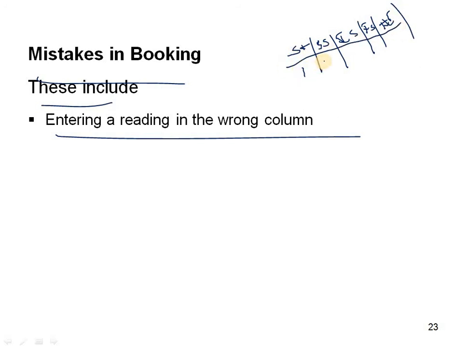So from station point 1, if we got the backsight reading, that is 1.2, and we got the IS reading or FS reading, any other, 2.1. So with the FS reading, if you got 3.1, that you are writing in the IS. So this is the wrong mistake that will happen. That means we are taking the backsight which we have written first correctly, then after if you are seeing foresight but you are writing in IS, and if you are seeing IS and you are writing in the foresight. So this will happen in wrong column entering.